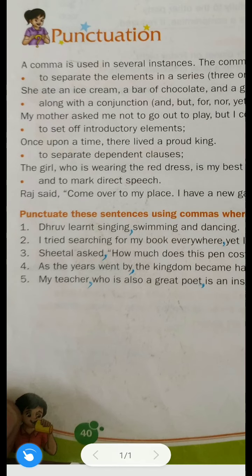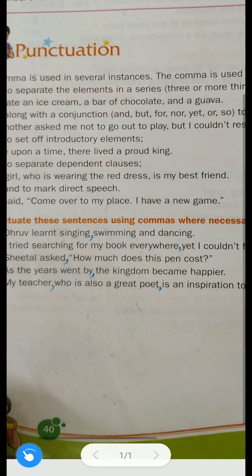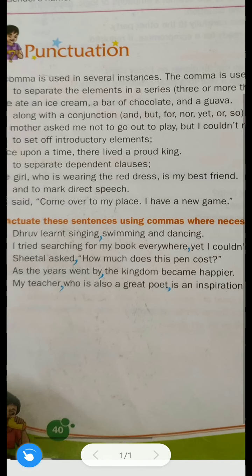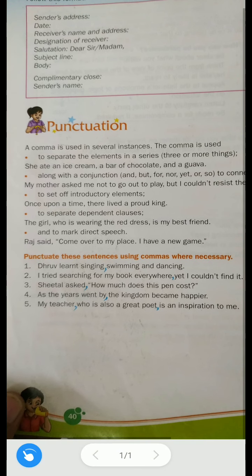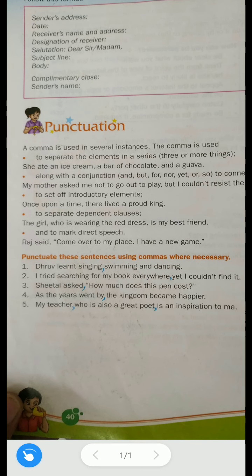Next, as the years went by, the kingdom became happier. Now which rule applies here? We have discussed all these rules. See, the third rule, to set up introductory elements, is applied here. As the years went by, this is the introductory element. As the years went by, the kingdom became happier.